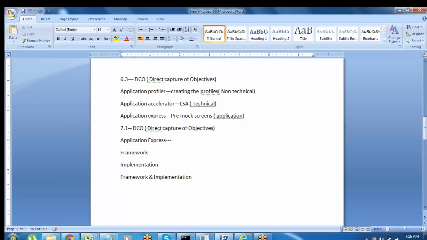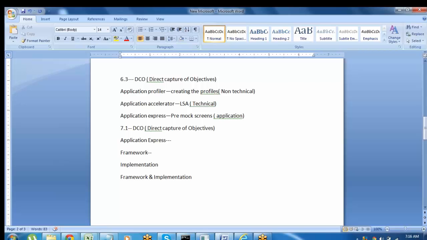Okay, we will have 3 layers. Based on the requirement, we can choose the layer type. For example, when they choose the framework, whatever new application you are creating will be saved as one framework. It will be saved as one new framework case.